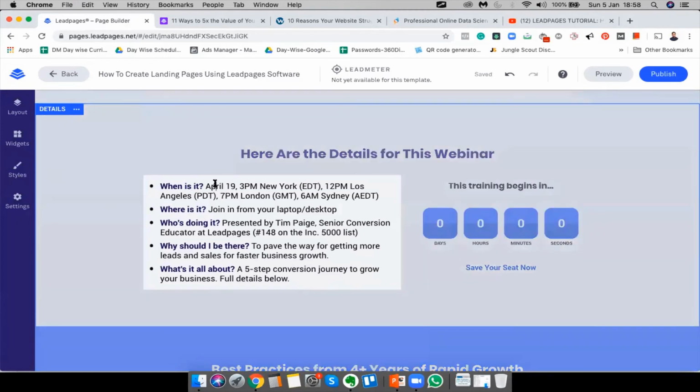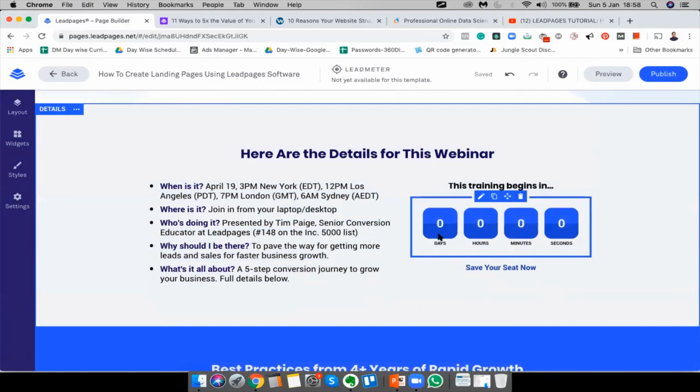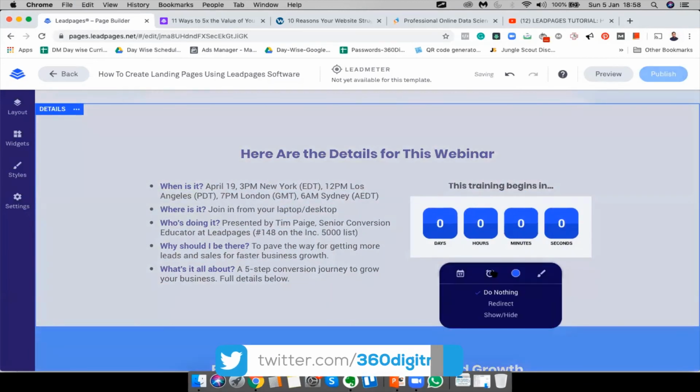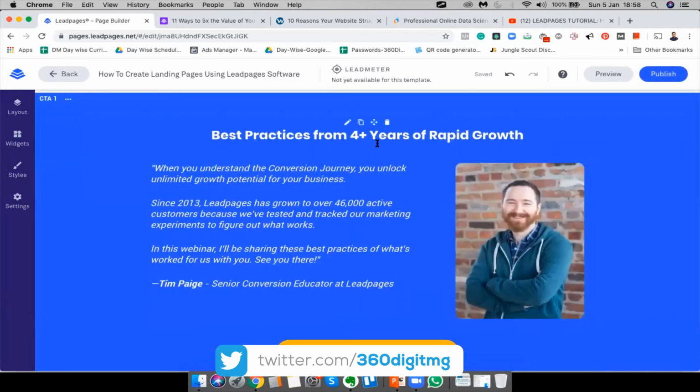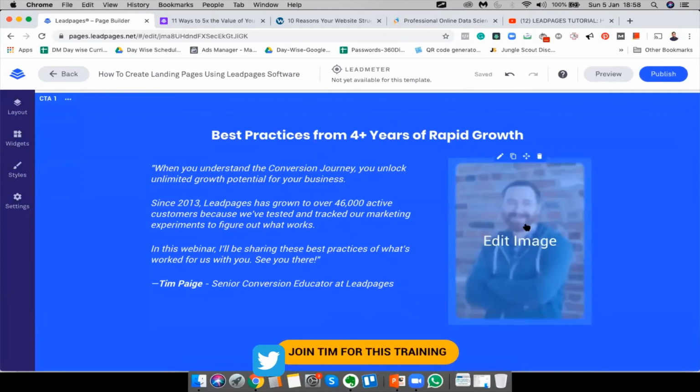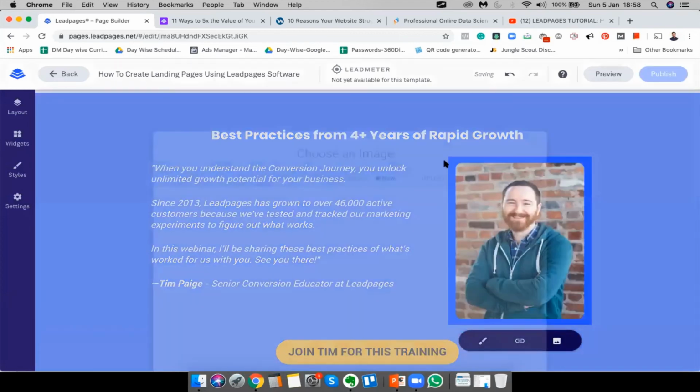Here we have to make all the changes. And this is a countdown timer, so it's good. There's a countdown timer as well. So perfect. Best practices. So let's change this image to mine.